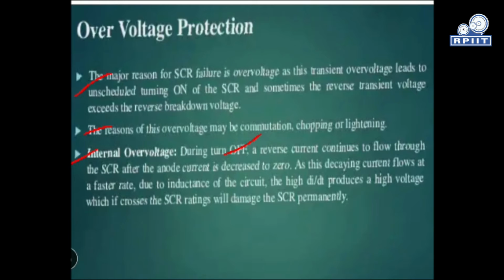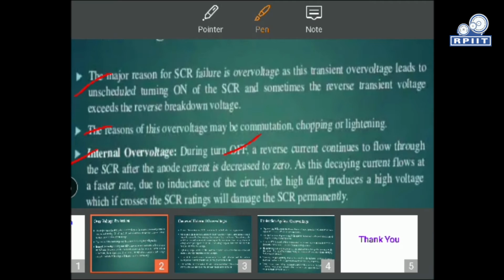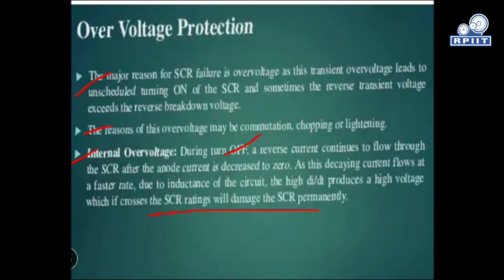This decreasing current flows at a faster rate due to the inductance of the circuit, and it leads to a high di over dt rating, which can damage the SCR permanently. So these are the internal over voltages that permanently damage our thyristors. This happens only during the turning off process, or commutation process.